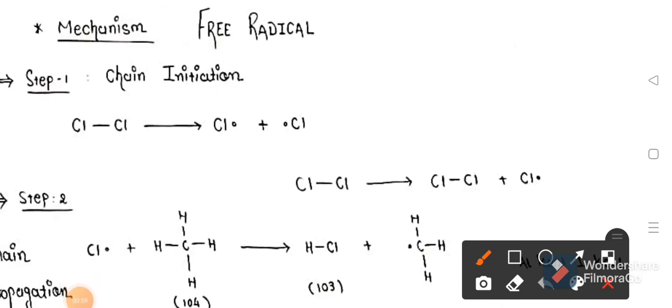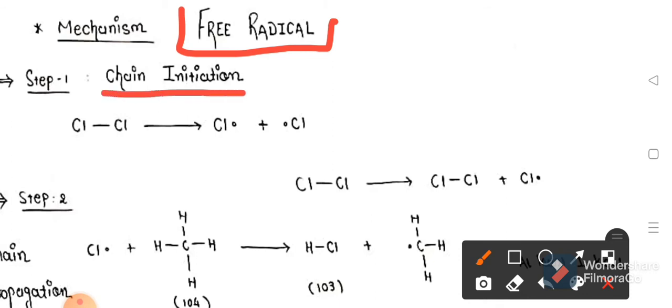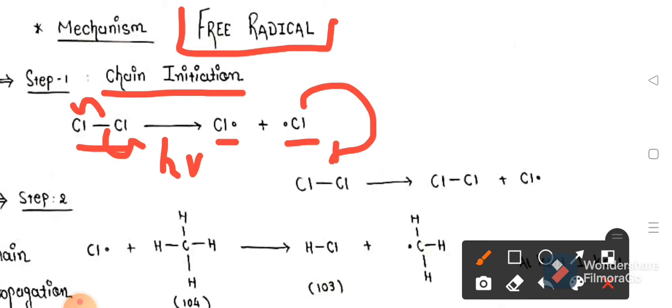So here the reaction mechanism is a free radical mechanism and its first step is chain initiation. In this step, the chlorine molecule in the presence of UV light undergoes homolysis, and after homolysis it converts into chlorine free radicals, and those free radicals are highly reactive. But after formation of the chlorine radical there are two possibilities. Your chlorine free radical may attack another chlorine molecule or may attack a methane molecule.